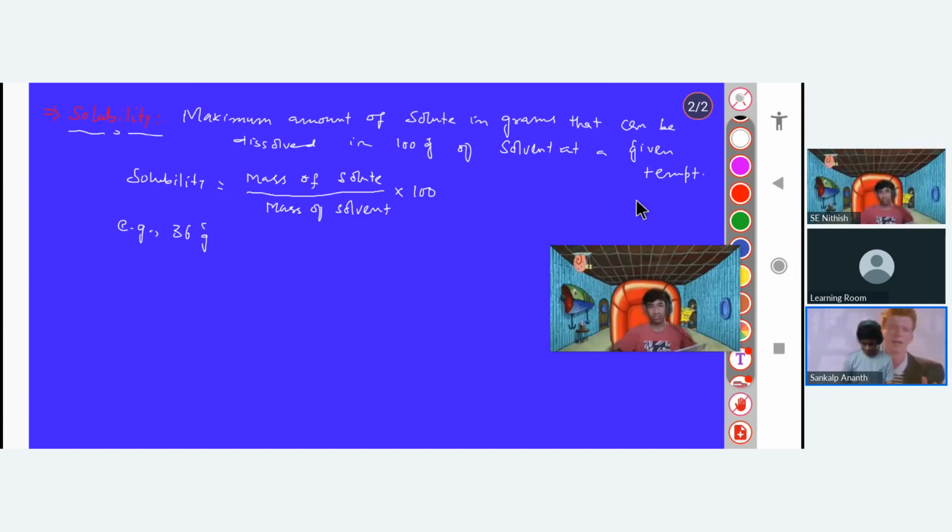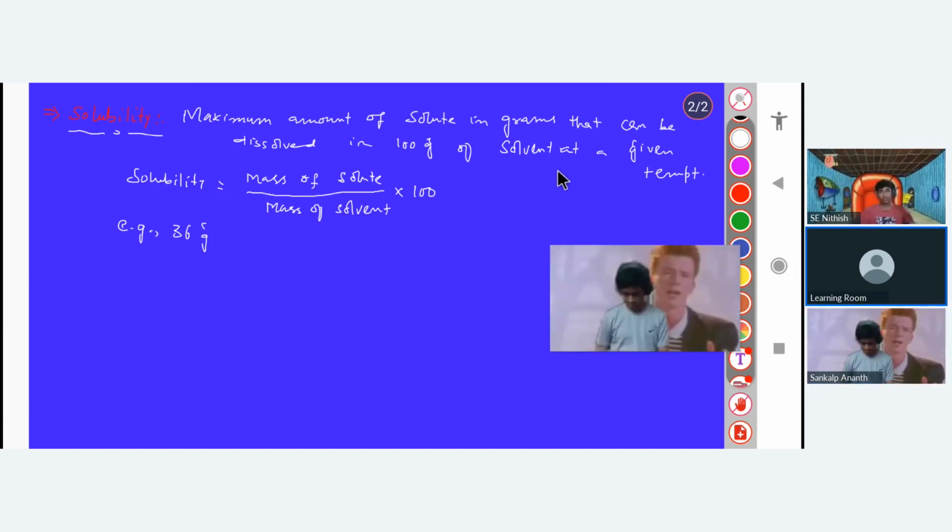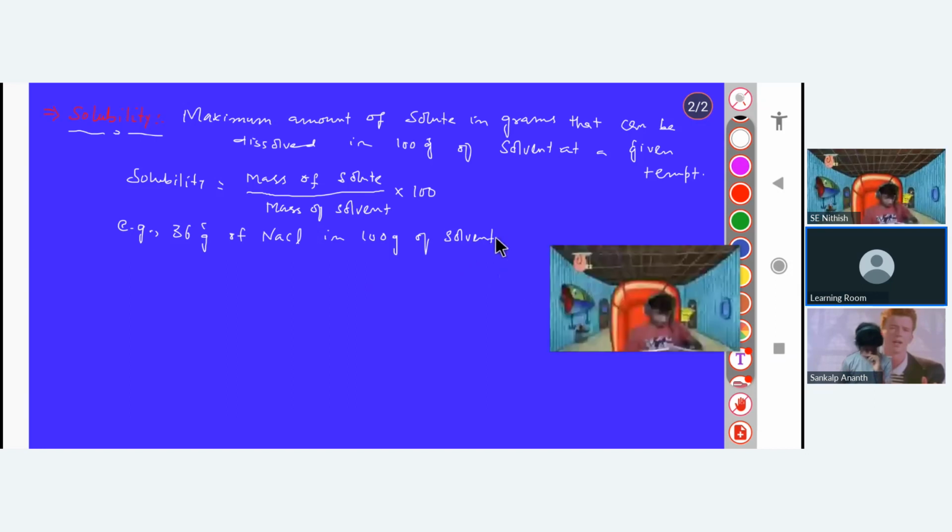I hope that you will write this complete definition. Solubility is the maximum amount of solute in grams that can be dissolved in 100 gram of solvent at a given temperature, because when we change the temperature, solubility will also change. I will give you examples. 36 gram of NaCl can be dissolved in 100 gram of solvent at 25 degrees Celsius. So this is the solubility of NaCl.